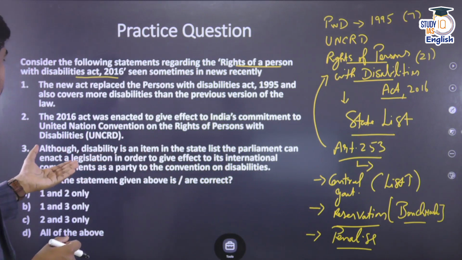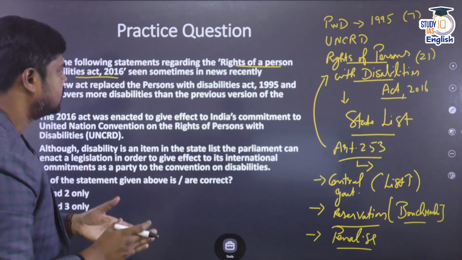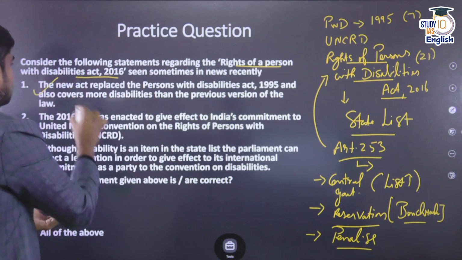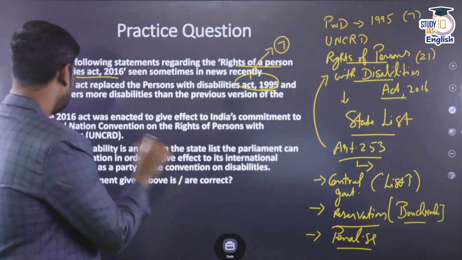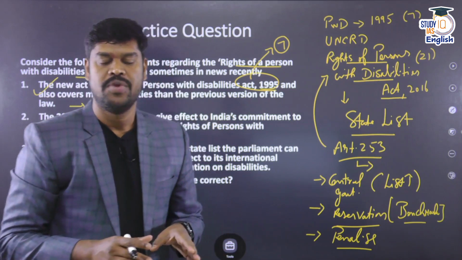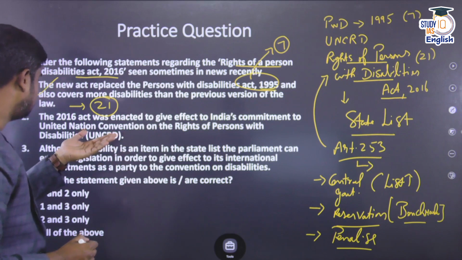Come to the question. Consider the following statements regarding the Rights of Persons with Disabilities Act 2016, which is seen sometimes in the news recently. First statement: the new Act replaced the Persons with Disabilities Act 1995 and also covers more disabilities than the previous version of the law. So, this we have seen. In the previous version of the law, there were 7 categories of persons considered. Now, around 21 categories of people with disabilities are included under this particular law. Not only this, the list can be expanded by the central government through a subordinate legislation.